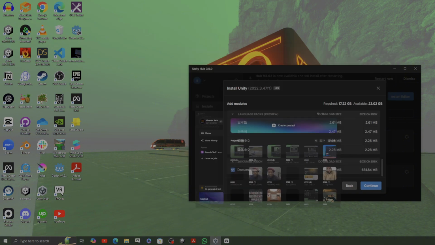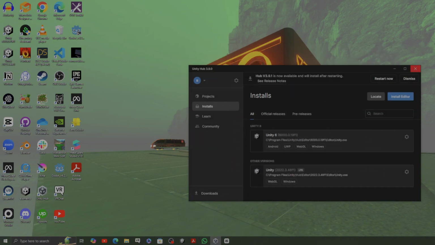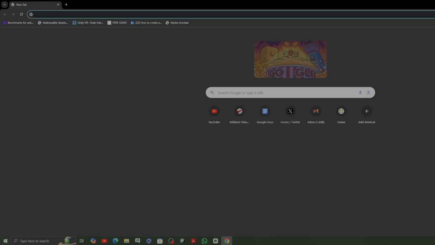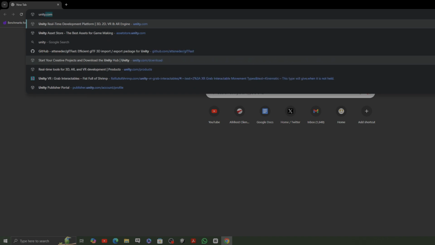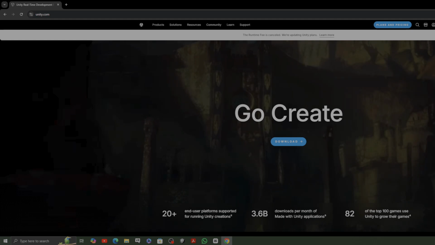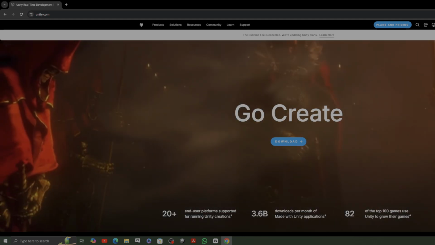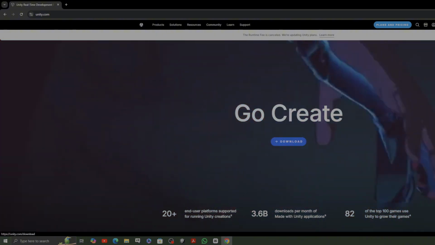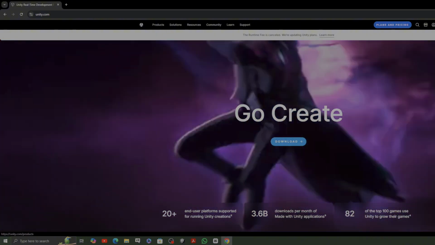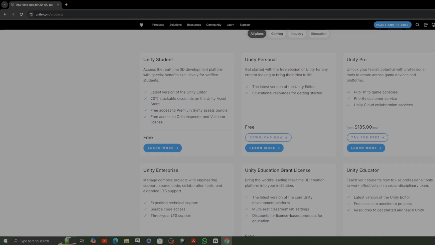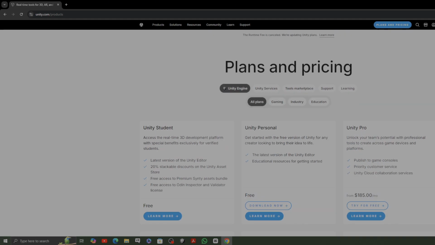The software that we're going to be using is called Unity. So I would advise you to go to unity.com. When you get to this website, there are two ways you can go about it. The straightforward way is to click download, or you can go to plans and pricing to see what kind of plans or licenses you can get.